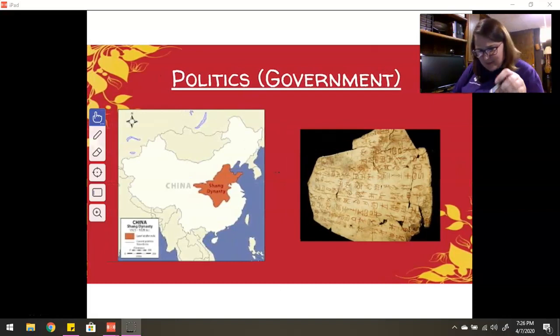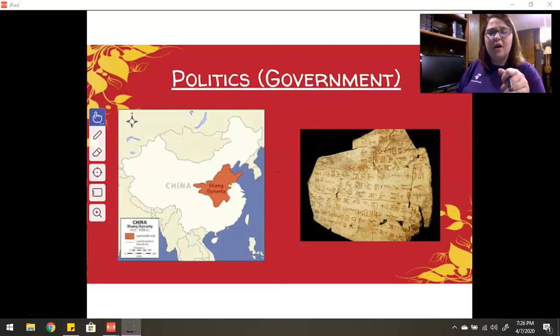So you can kind of see, maybe it's kind of hard to tell on your screen. We have a map on the left of China today, and you can see how small the Shang Dynasty was in comparison to how large China actually is today. We're going to see that a lot of these dynasties don't completely fill out China. China has grown a lot over the years. It's been around for a very long time. So this is just a small part of China, but the orange spot there is where the Shang Dynasty mostly settled. And you're going to see that same area be changed as we go through each dynasty because that area just kept being taken over.